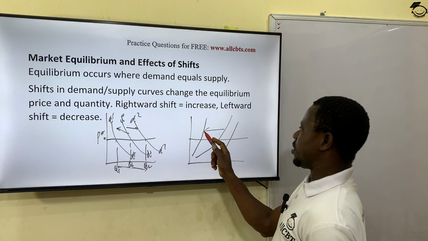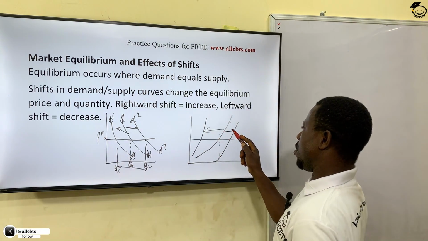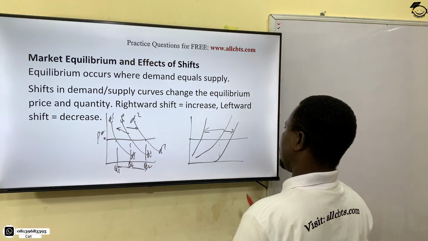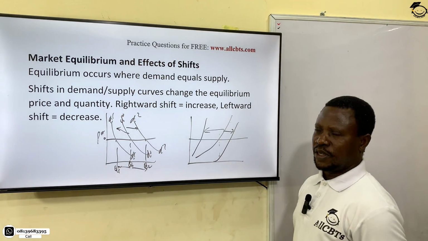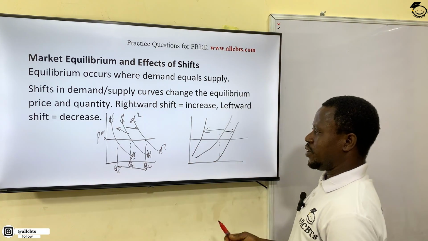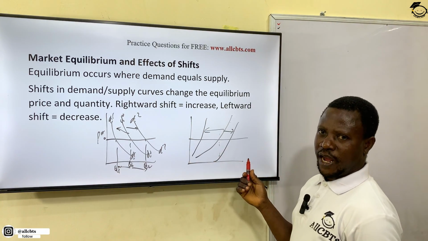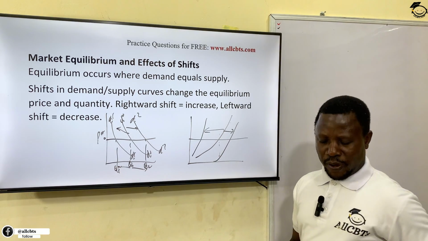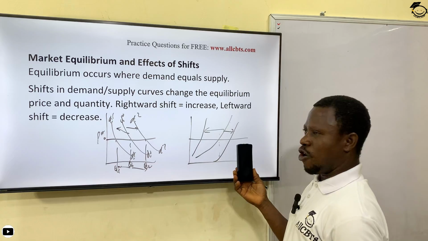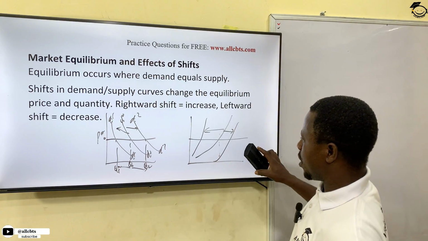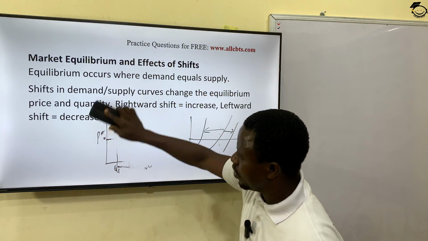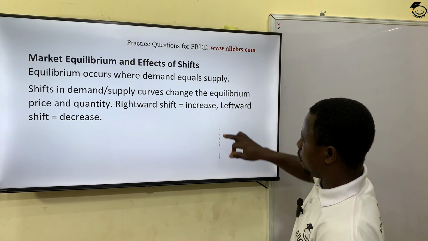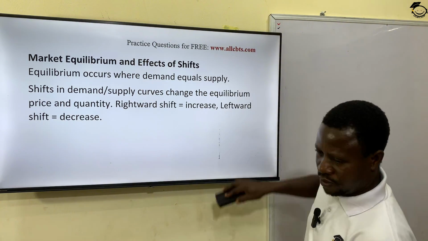So that will lead to a leftward shift or a rightward shift. A leftward shift is a backward shift. A rightward shift is a forward shift. The rightward shift means an increase in supply or demand. The leftward shift means a decrease in supply or demand. I hope you can see it on the screen. Please, you can study more on this to get a better understanding. But don't forget, I'm going to ask you some questions immediately after this session, right?